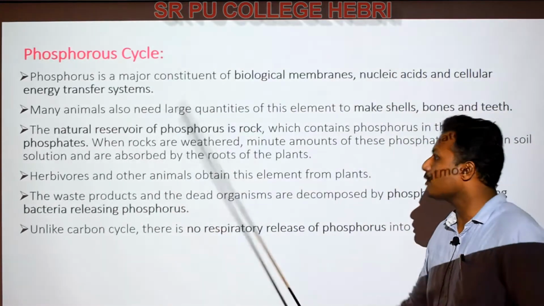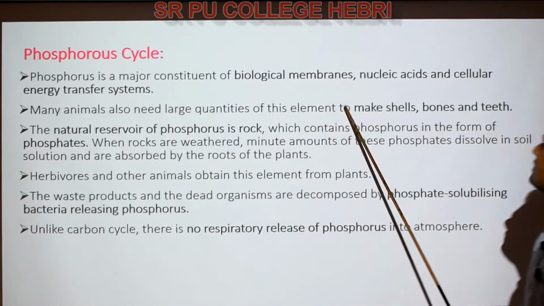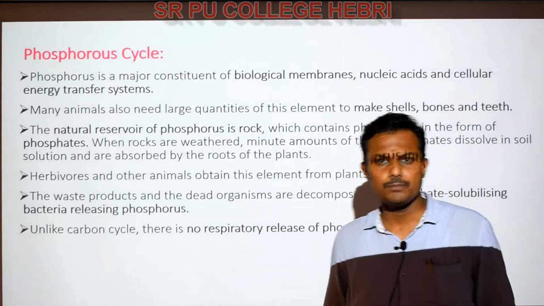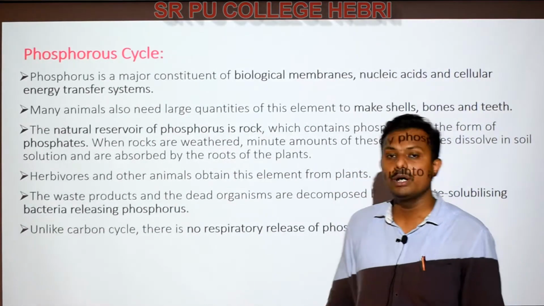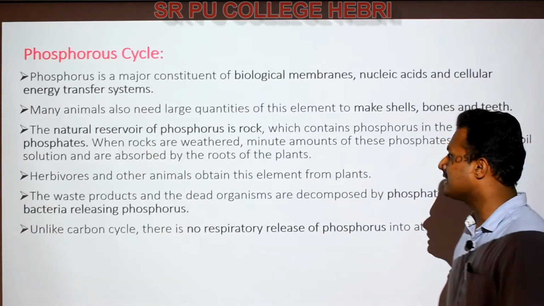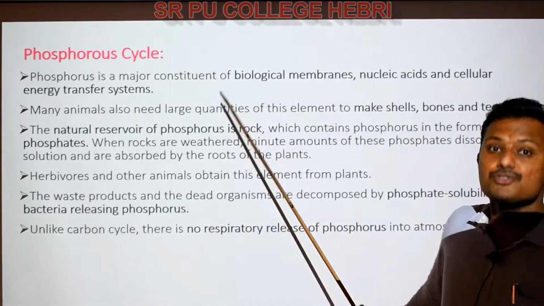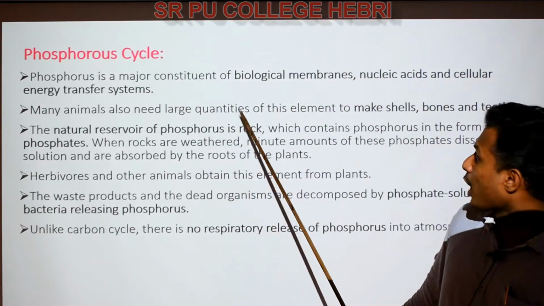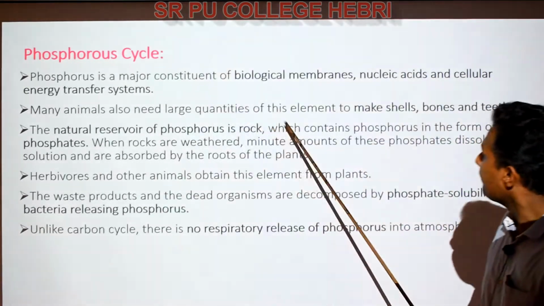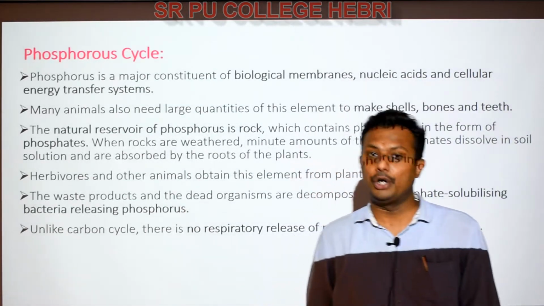And many animals also need a large quantity of phosphorus, to make shells, bones and teeth. The majority of animals require it for various purposes, like making bones, shells or teeth. The natural reservoir of phosphorus is basically the soil, the rock, right? That is why it is called what? Sedimentary, we call it, right? It contains phosphorus in the form of phosphates, the phosphate ion.